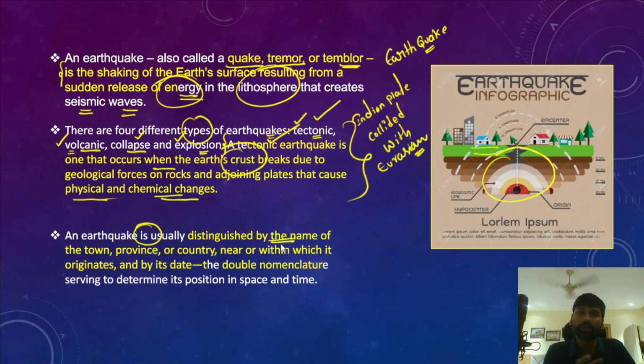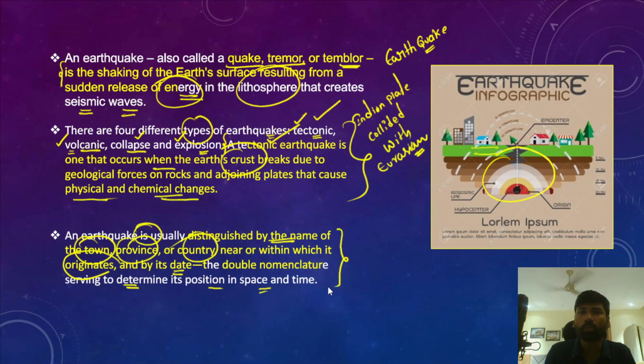So how are earthquakes named? Earthquakes are distinguished by the town, the province or the country near or within which the earthquake originated, and by its date. So the double nomenclature serves to determine its position in space and time.